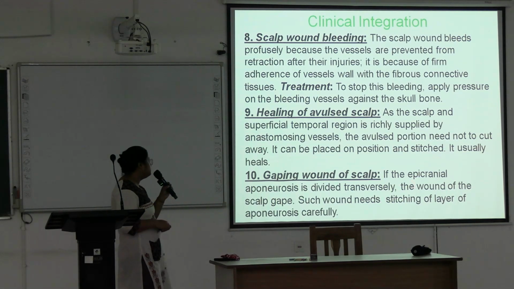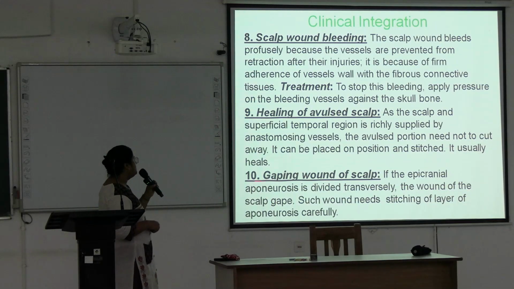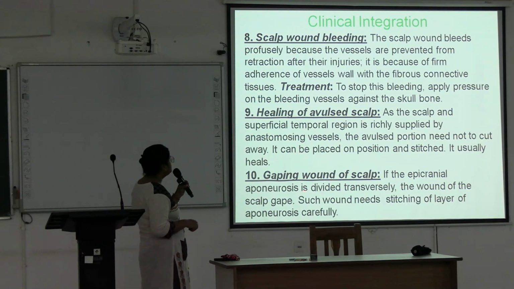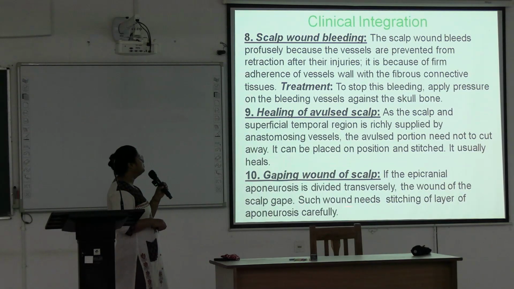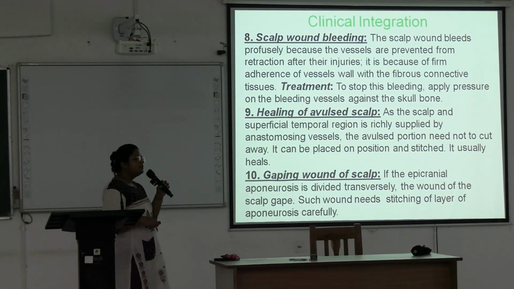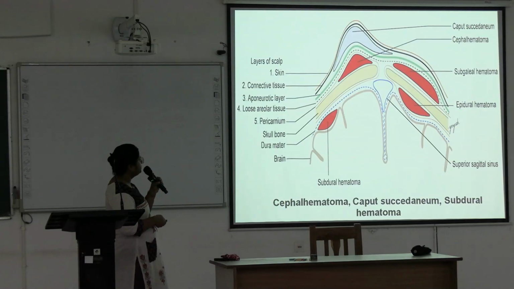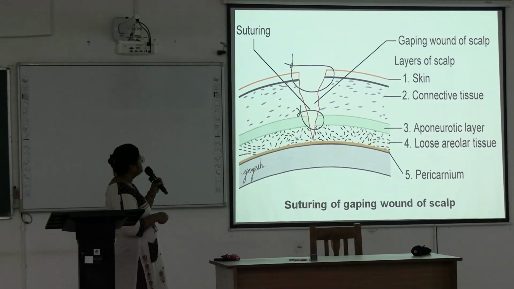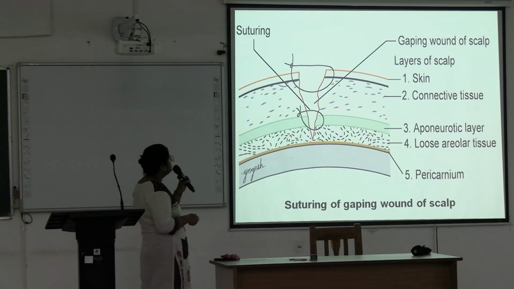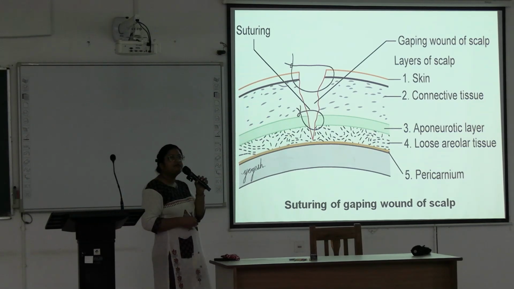Next is gaping wound of the scalp. If the epicranial aponeurosis is divided transversely, the wound of the scalp gapes, and such a wound needs careful stitching of the layer of the aponeurosis. Okay, so you have to give the stitches. This is gaping wound of the scalp. You have to suture the epicranial aponeurosis layer and also give another suture for the skin, to prevent the gaping of the scalp wound.